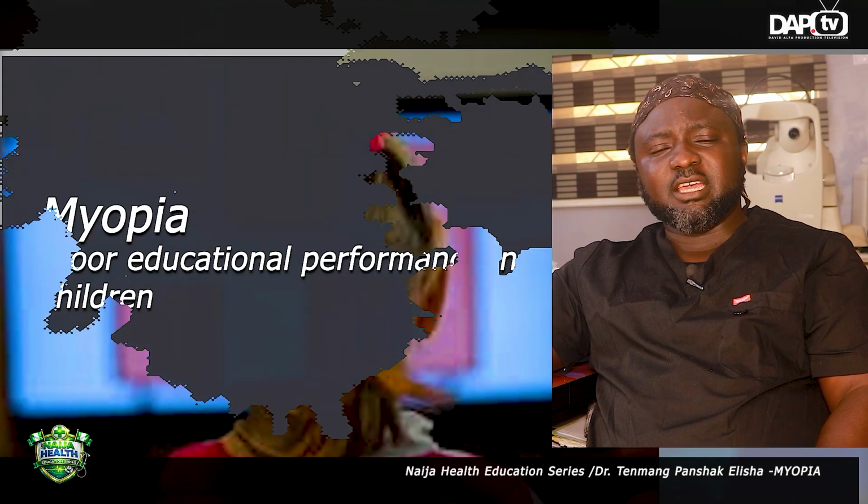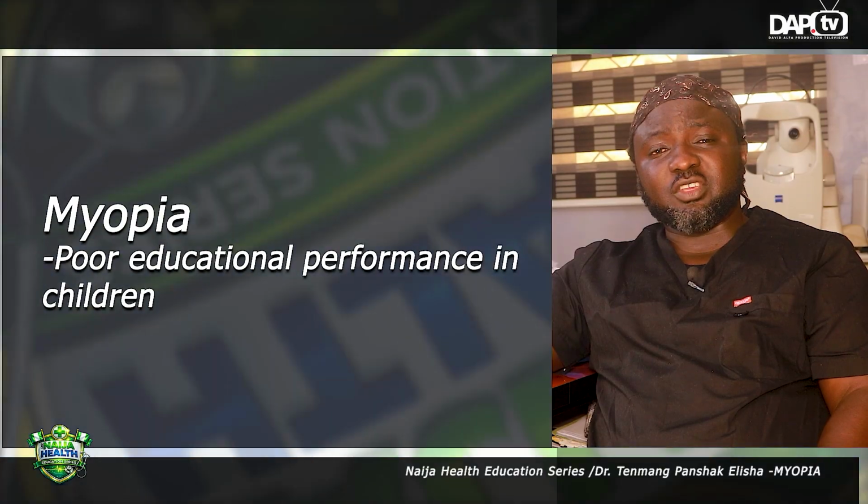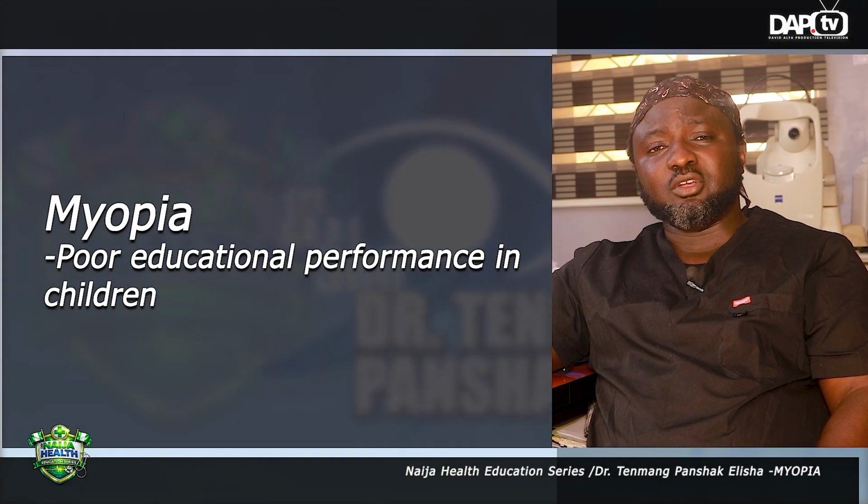So if the position where this child sits in class is not appropriate, the child will not be able to see what the teacher is writing on the board, what is being said in class, or what is being projected on the board. And therefore educational performance tends to reduce.